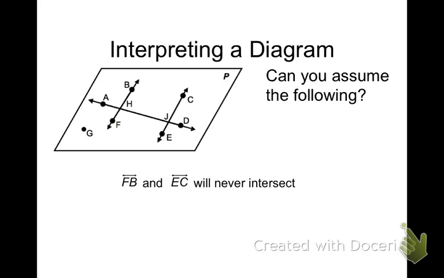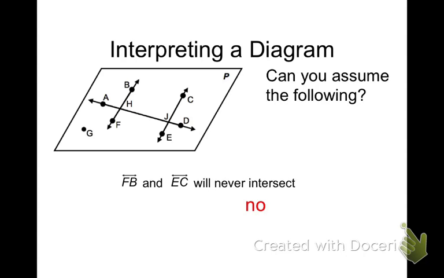What type of lines never intersect? What do we call those? Starts with a P, ends with an L. Parallel lines never intersect. Do I know for sure that they're parallel lines? They may look parallel, but we don't know for sure. So no, we don't know for sure if they will ever intersect or never intersect. So we can't assume that they won't ever intersect.